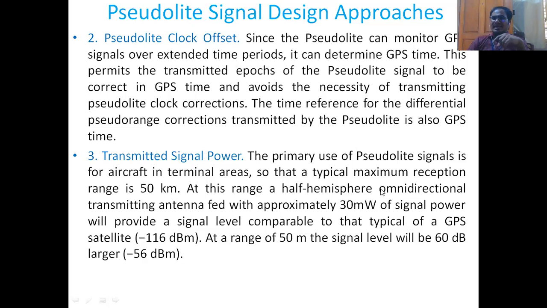At this range, a half hemisphere omnidirectional transmitting antenna with approximately 30 milliwatts of signal power will provide a signal level that is comparable to that of a typical GPS satellite, that is minus 116 dBm. At a range of 50 meters, the signal level will be 60 decibels larger. So by using a minimum of signal power transmission, we can have a pseudolite signal.